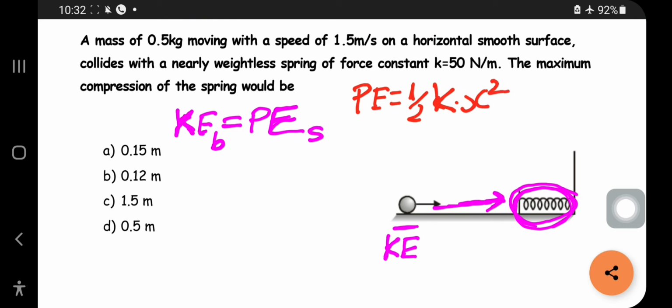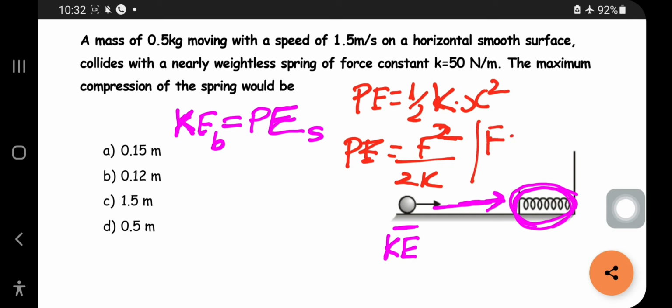Okay, K is the force constant or spring constant. Potential energy can also be written as F square by 2K, where F represents the force and K represents the constant. Force is represented as minus Kx because it is in the negative direction. These formulas are always applicable to any of your questions.